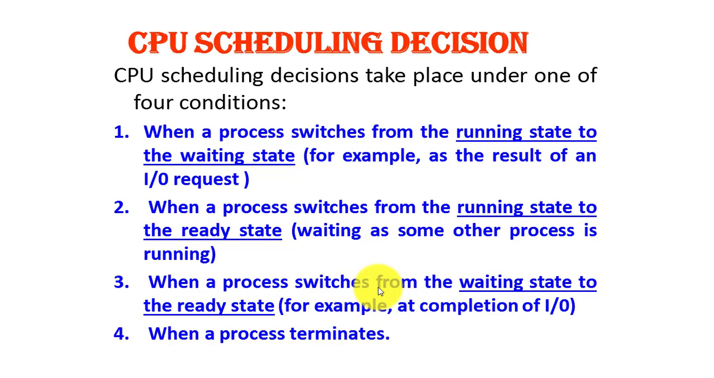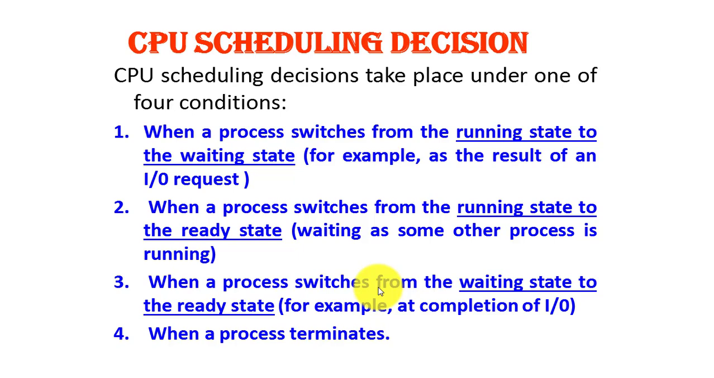Okay. Second condition is when a process switches from running state to ready state. See what happens in the ready state. The process is just kept in a queue waiting for the attention of the processor. It is kept waiting because since another process is running on the CPU, it is not waiting for any IO operation to be completed. Third condition is when a process switches from waiting state to ready state.